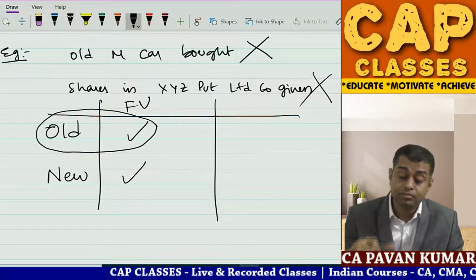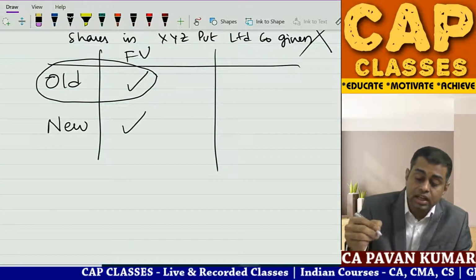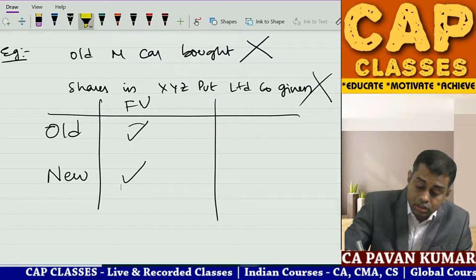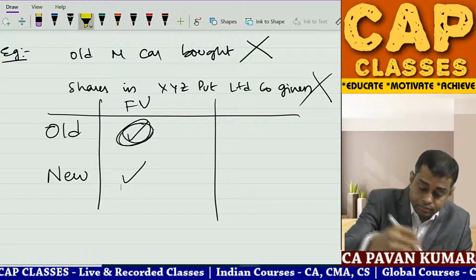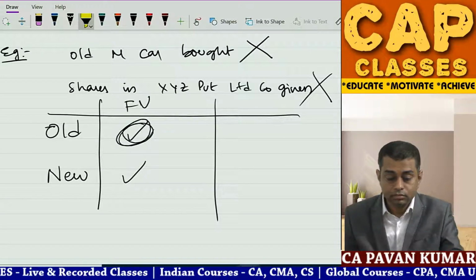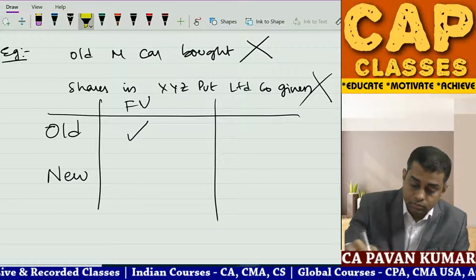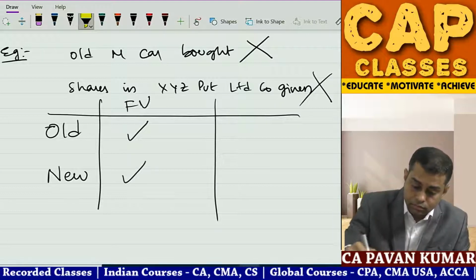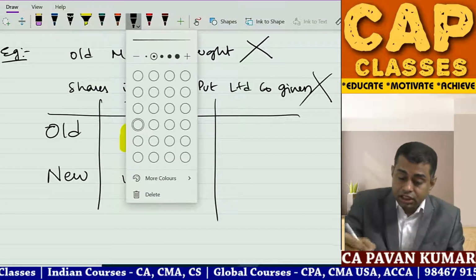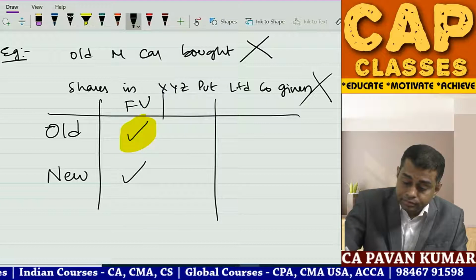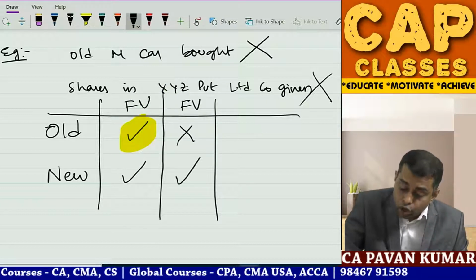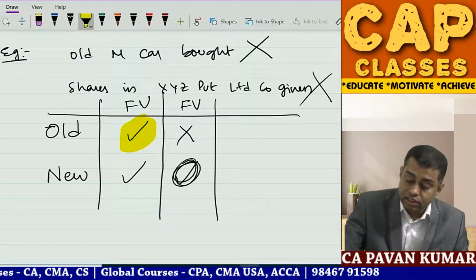This is one situation. What is the second situation? My second situation is old fair value not available, new fair value available. Then go ahead with this.